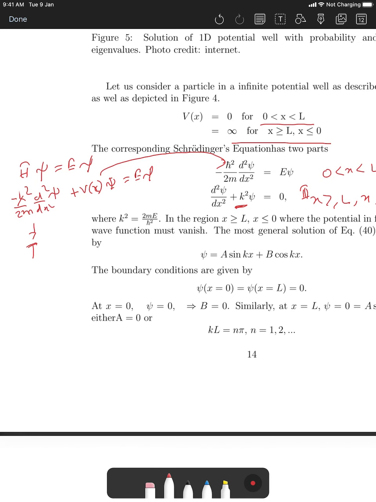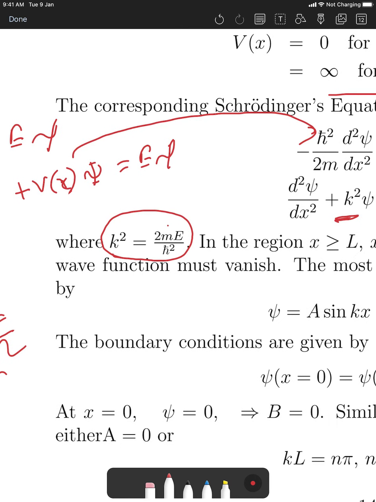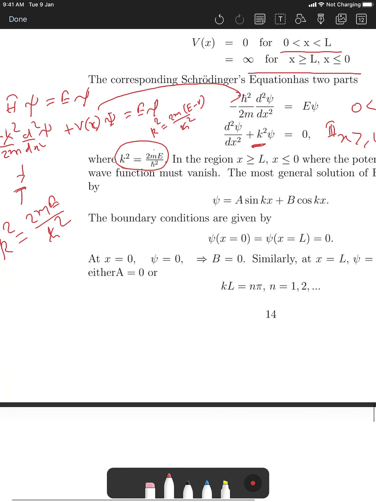Now, because V is equal to 0, your k becomes this one: k squared equals twice m E over h cross squared. This is the k. But when you have the potential, the generic k squared would be twice m (E minus V) over h cross squared. I guess, yes, just check the sign, I think it is correct. This would be the most generic one.